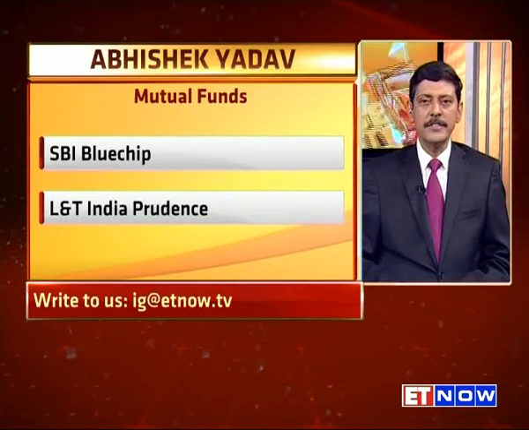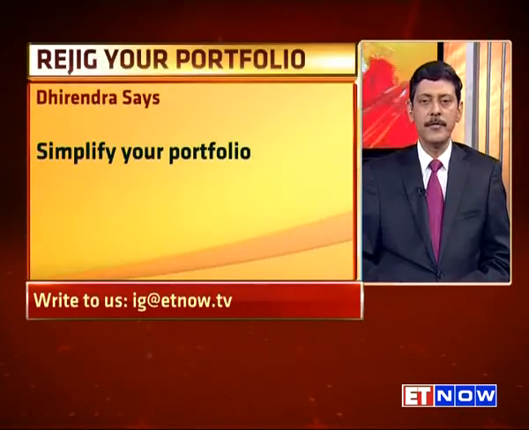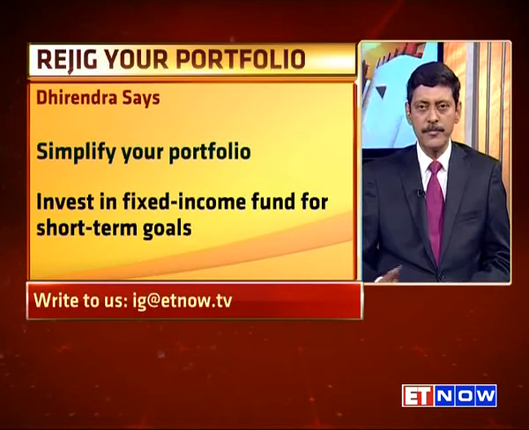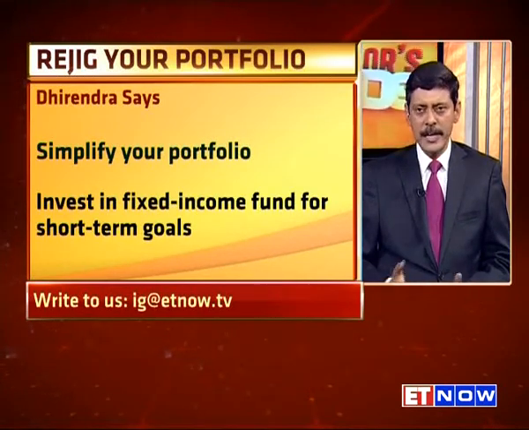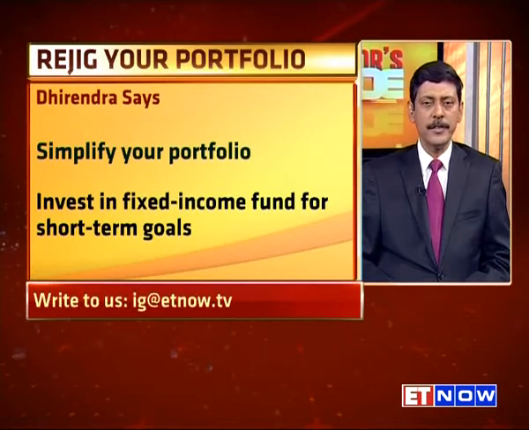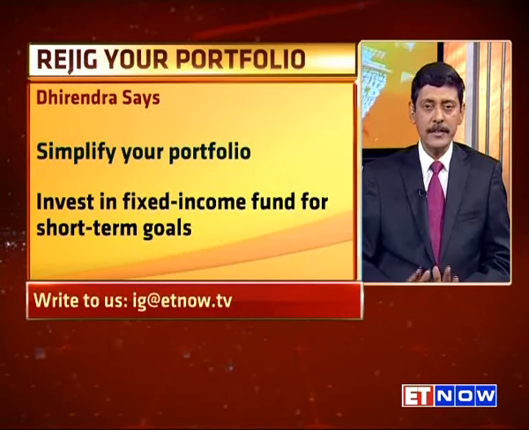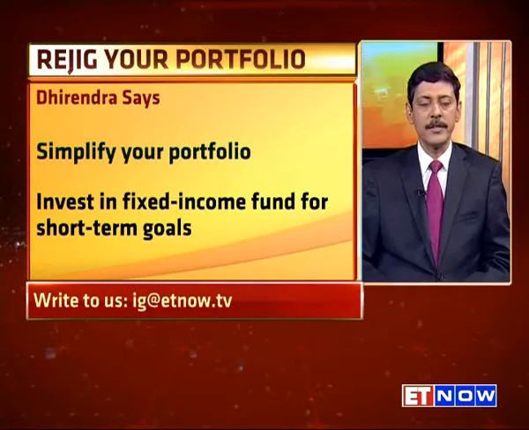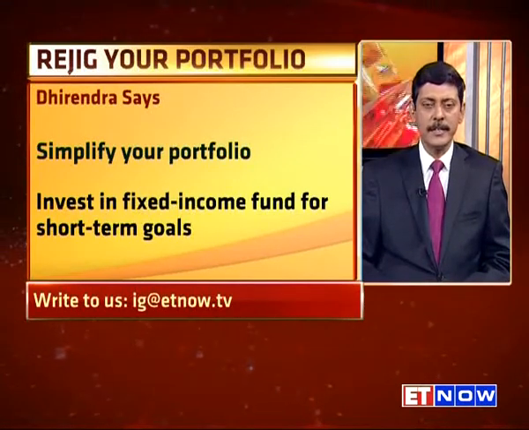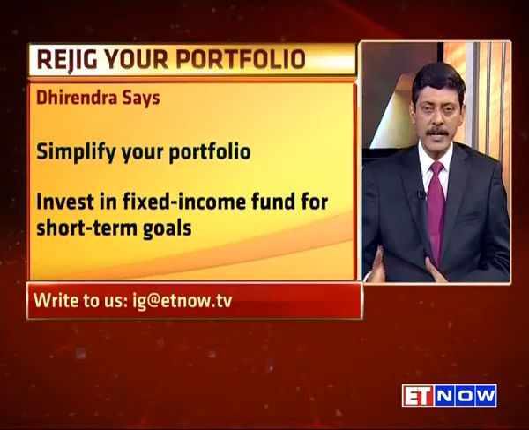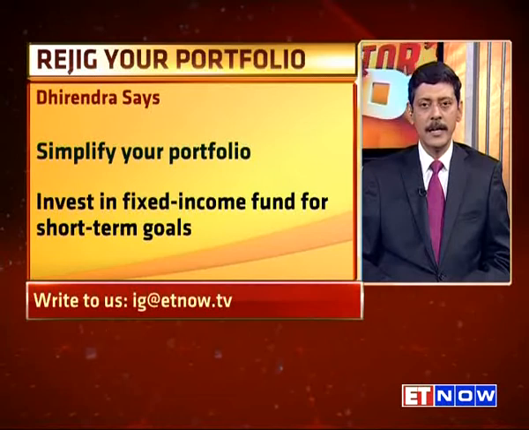I would like to suggest a simpler plan to him. One is that he should choose a fixed income fund, a short-term bond fund, or even a dynamic bond fund for his goals in the next 3 to 5 years. His need for a vacation, that is the equivalent of a recurring deposit. A small amount of money can well achieve his 5 lakh needed in the next 3-4 years, things like that.